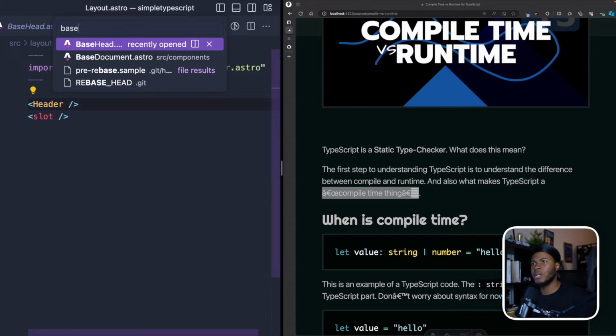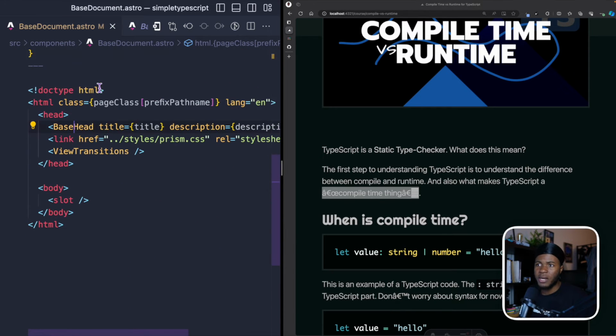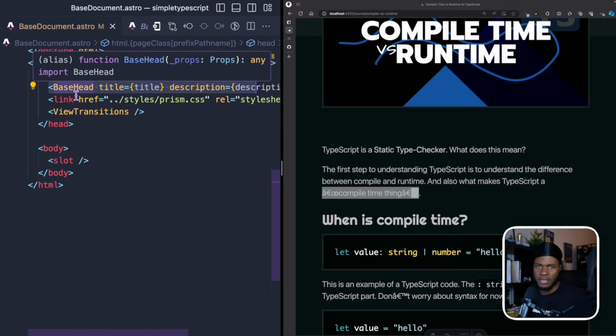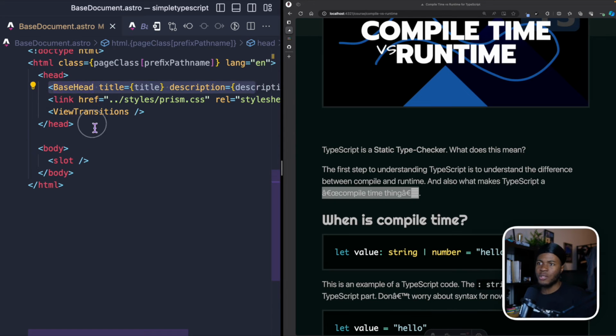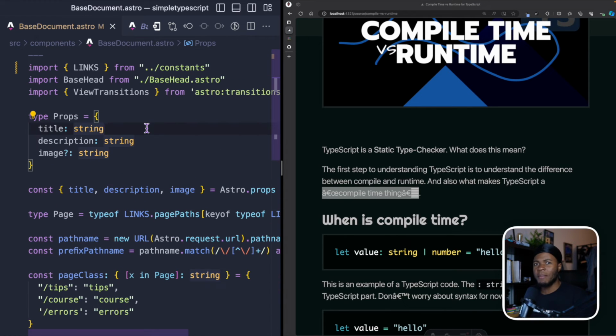And then I have a component called base document. Now, in this base document here, this is where I have this doctype HTML. I have the HTML tag. Then here I have this head section where I use the base head. Remember that the charset UTF-8 is in the base head. So I have that here, and then I have this body, and then I have this slot here. Now this is where I made a mistake.